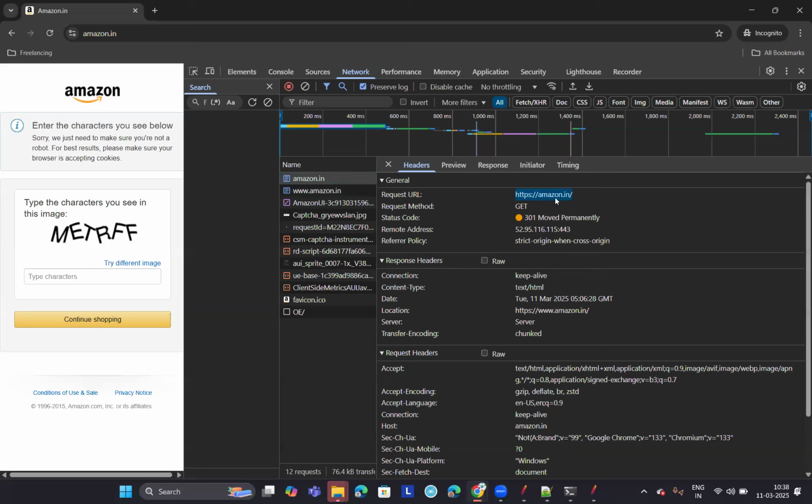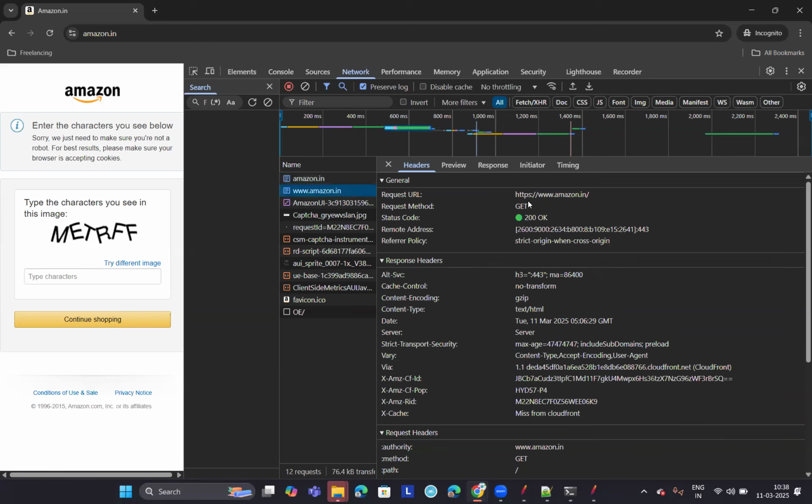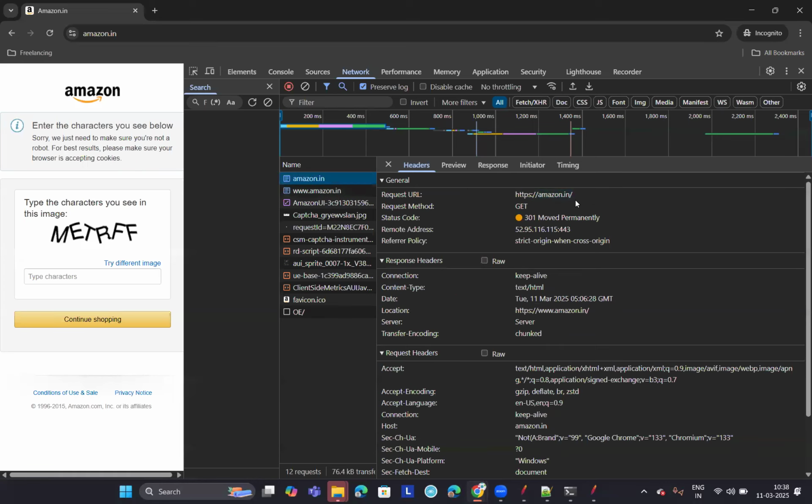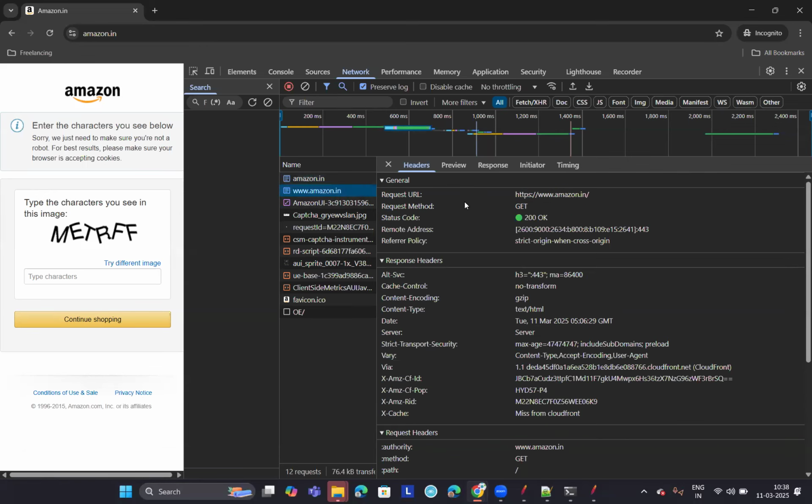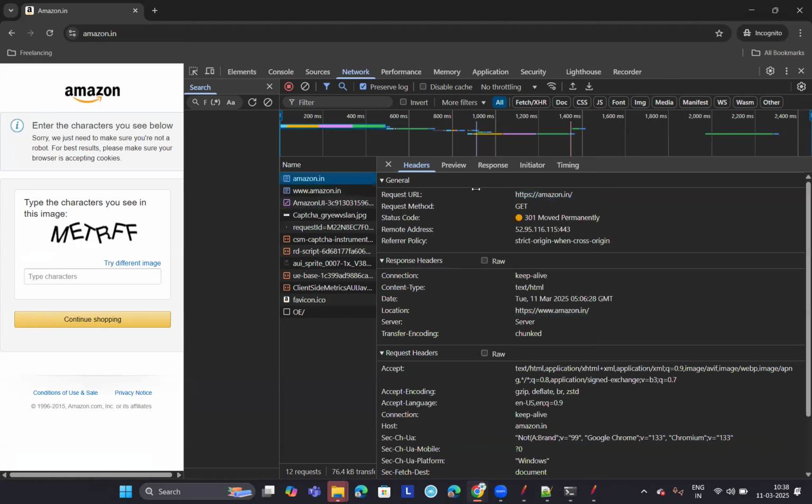https amazon.in. This is the request that I entered. Now, if you observe here, this request has automatically redirected my request to https www.amazon.in. Right? That means, what does that mean? Amazon changed this URL, or they want this to be the actual URL or final URL. So that is why it is displaying that moved permanently.